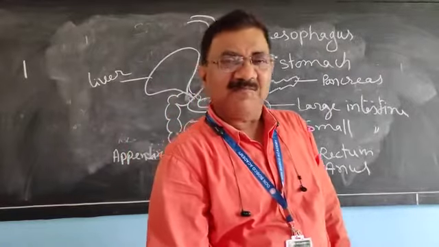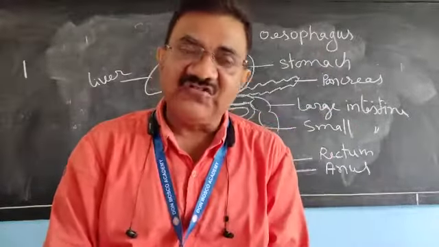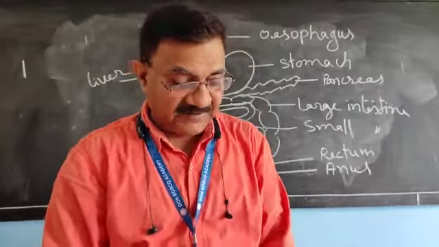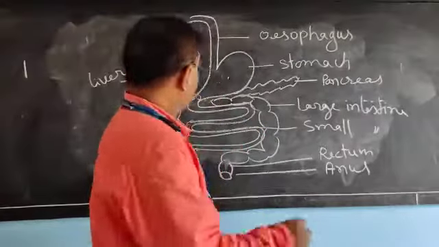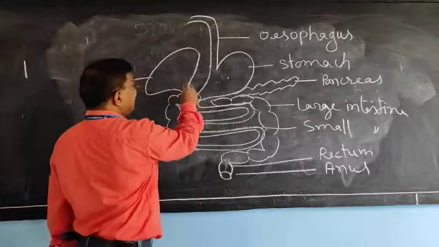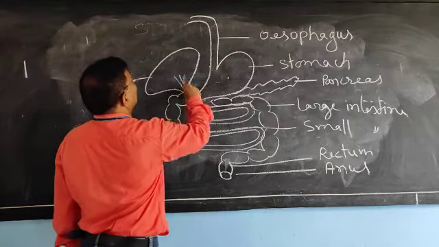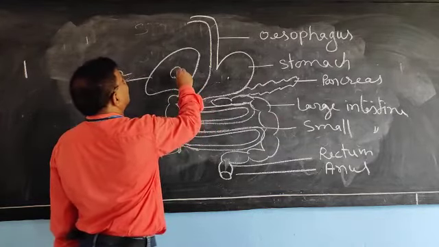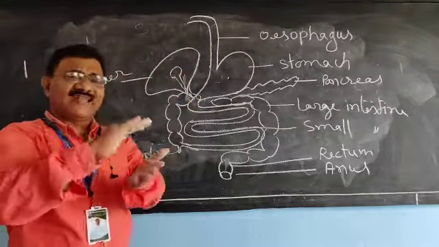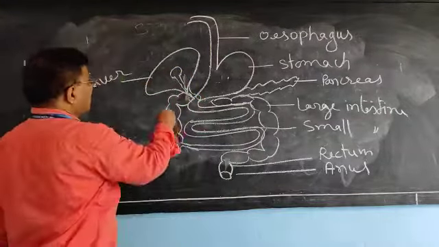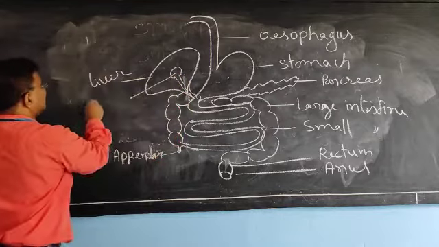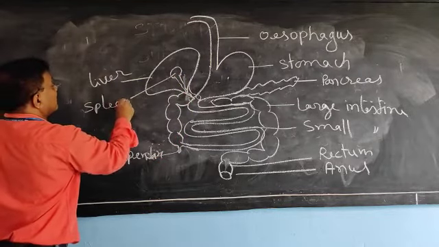And one more important thing I have to show, and that is the spleen. In the diagram I am drawing, keep in mind, it is not inside the liver. Just outside the liver, one small organ is there, that is the spleen.